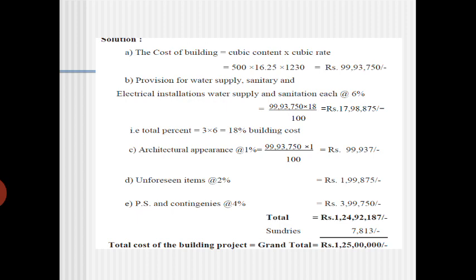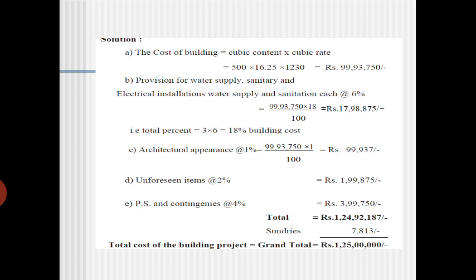Next, the architectural is 1%. Then of course it is 2% for unforeseen items, and the PS and contingencies it is 4%. So what you have to do is add all these other accessories to the total cost of the building.